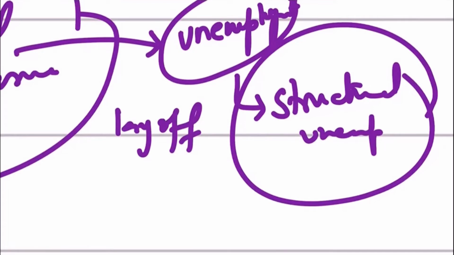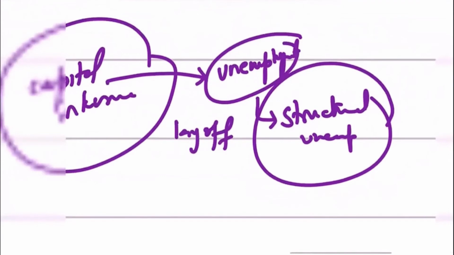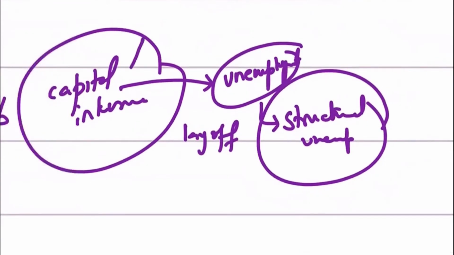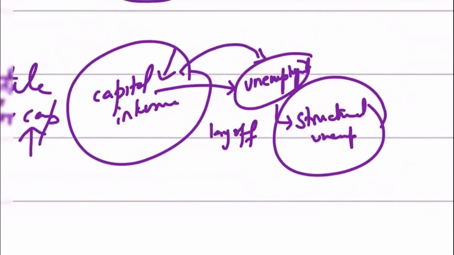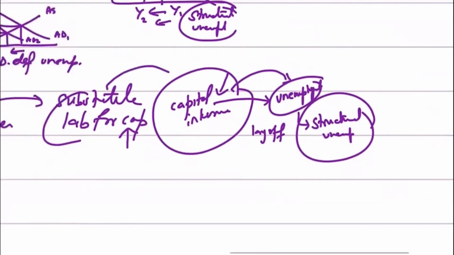But the question is twisted, and they're asking you to relate these higher wages with the different types of unemployment that may arise. So we know that if your industry is becoming capital intensive, it would result in unemployment, and that would mean structural unemployment in the economy. Because obviously, if the industries start becoming capital intensive, then maybe some of the labor is thrown out.